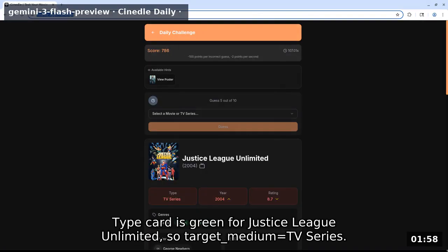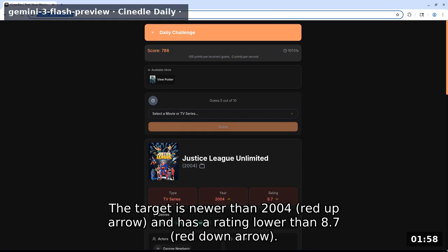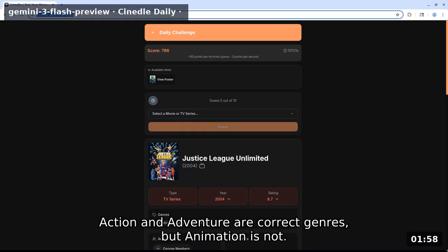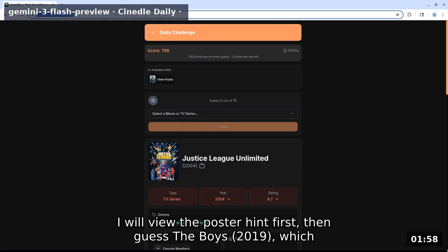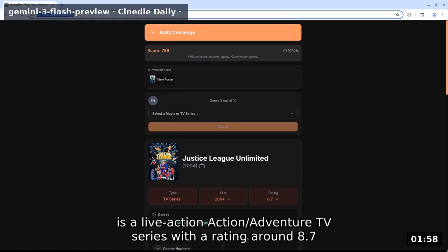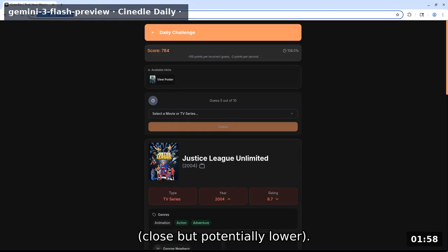Type card is green for Justice League Unlimited, so target medium equals TV series. The target is newer than 2004, red up arrow, and has a rating lower than 8.7, red down arrow. Action and adventure are correct genres, but animation is not. I will view the poster hint first, then guess The Boys, 2019, which is a live-action action/adventure TV series with a rating around 8.7, close but potentially lower.